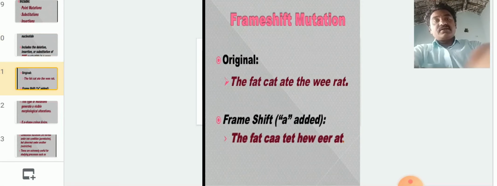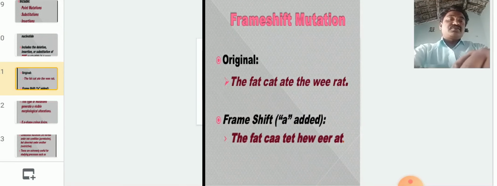Okay, one more thing: frame shift mutations. Here, "The fat cat ate the rat." With one frame shift, one A is added after the first A: "The fat cat ate the rat."